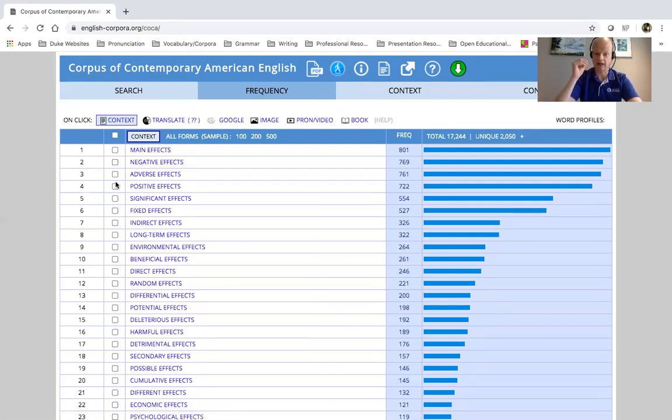Right away, I can see a lot more frequency. I know that all of these are used much more frequently just in the academic context than bad effects. Bad means negative, right? It's a negative connotation. So I might go through here and see what options I have: negative effects, adverse effects, maybe deleterious effects if you want to be even smarter. So there are a lot of different options in our academic choices that we can use that are much better and more precise than just bad.